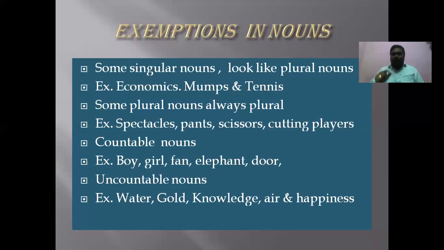Even if you take games like carroms, chess, tennis, athletics, aerobics, all these nouns end with S or ES, but all are singular nouns. We cannot get a plural for these nouns.